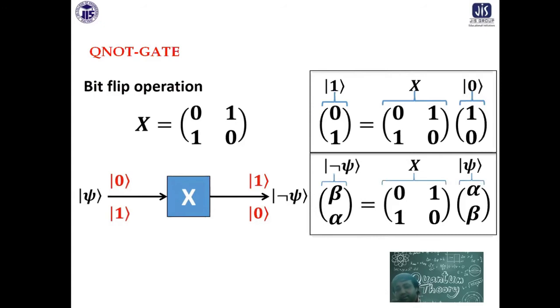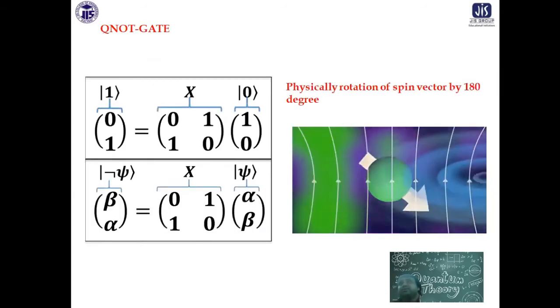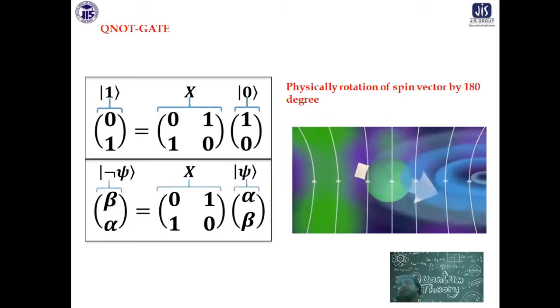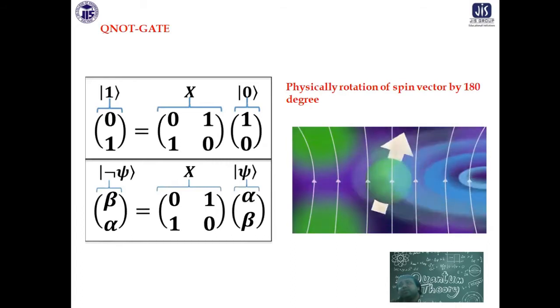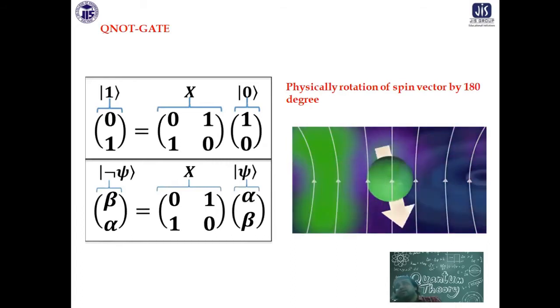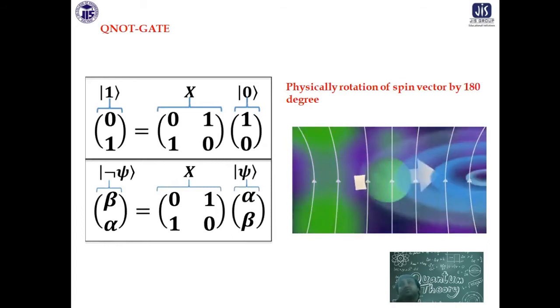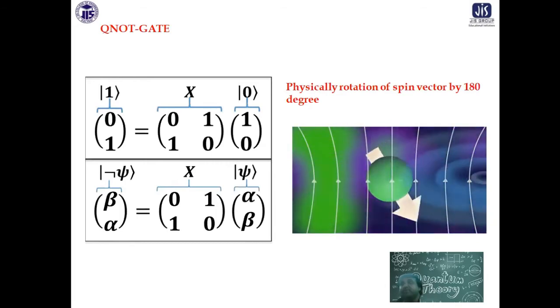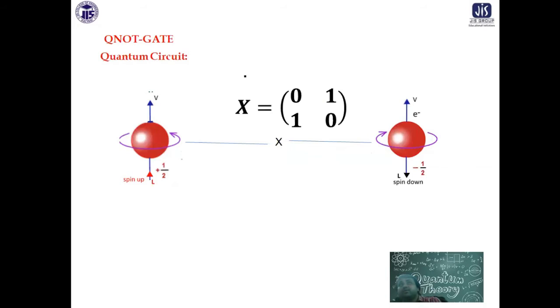This is what you are doing: you are changing the spin of the electron from up to down. Physically speaking, you are rotating the spin vector by 180 degrees. So this is the X gate, or NOT gate. This is called the quantum NOT gate operation, and this is a quantum NOT circuit.